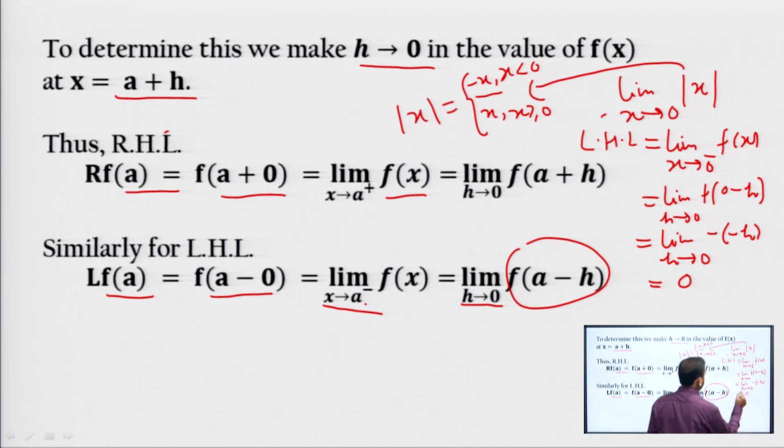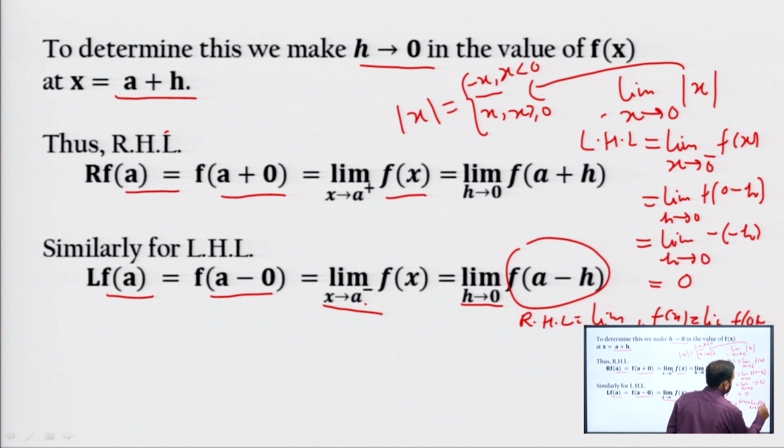Now, if we calculate the right hand limit, the right hand limit is limit x tending to 0 plus f(x), which is equal to limit h tending to 0 f of 0 plus h, that is limit h tending to 0.